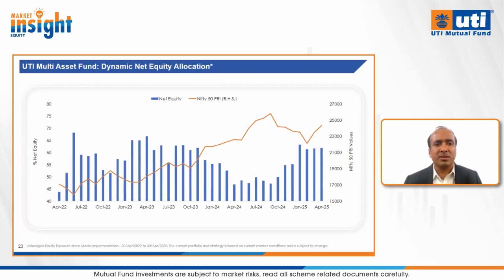In a sense, the model has triggered twice. Generally, we follow a 7% tolerance band. So the model has triggered twice in the last 6 months. That's why equity allocation has risen from 47% to 62% now.